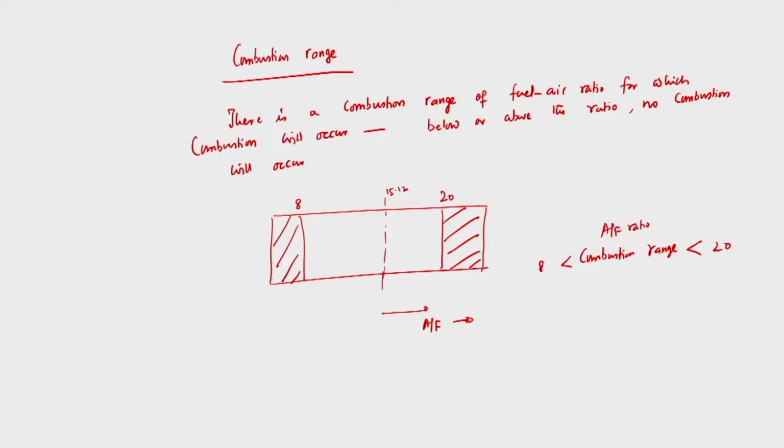If it is less than 8, then this is too rich a mixture to sustain flame. Again, if it is more than 20, this is too lean a mixture to sustain the combustion.